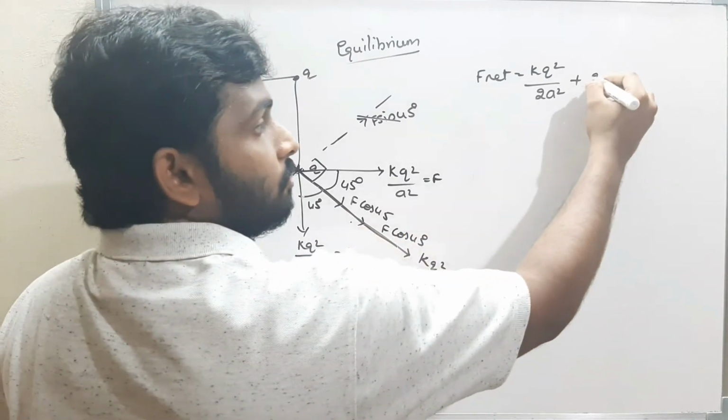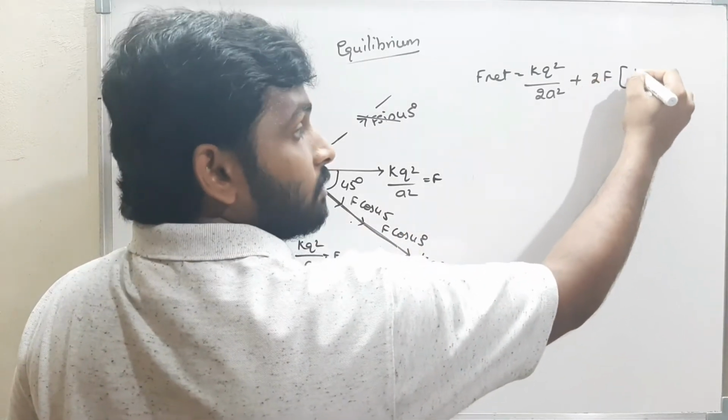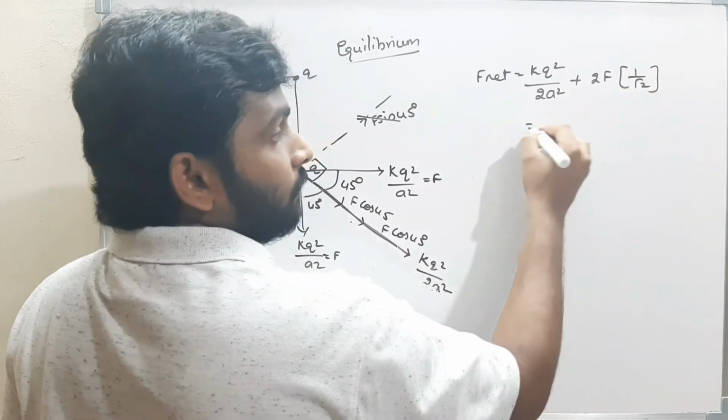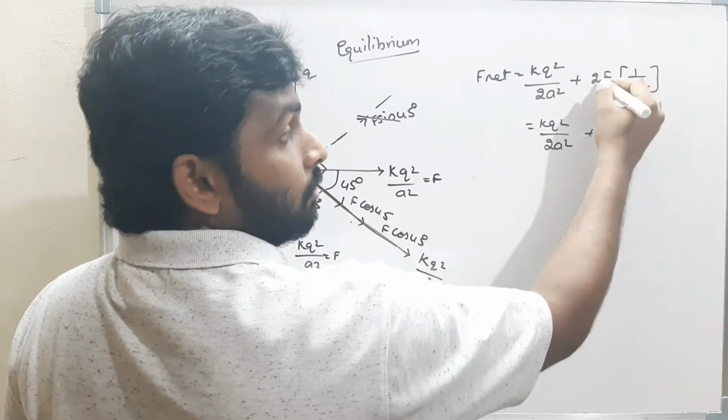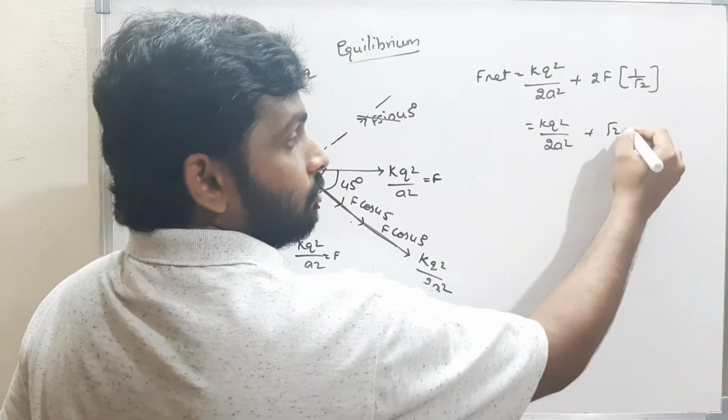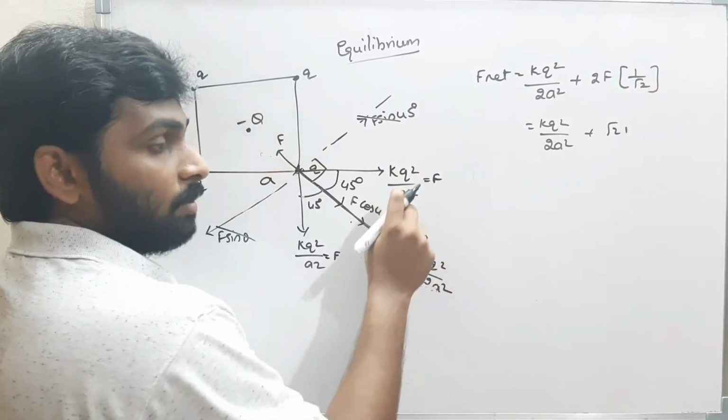That is 2F cos 45, and cos 45 is 1 by root 2. Therefore KQ square by 2A square plus root 2 times F, and F is KQ square by A square.